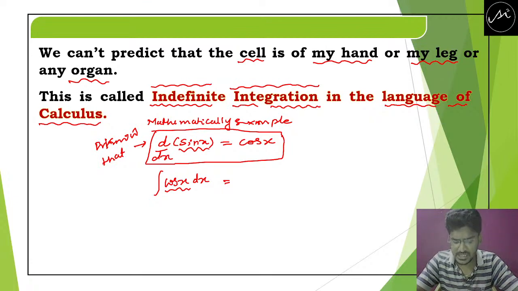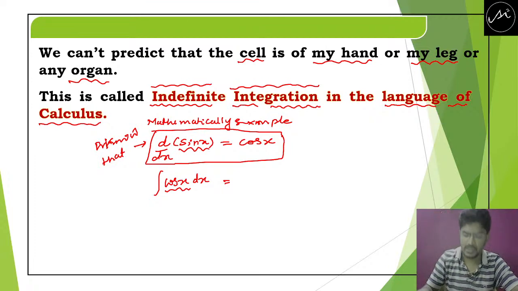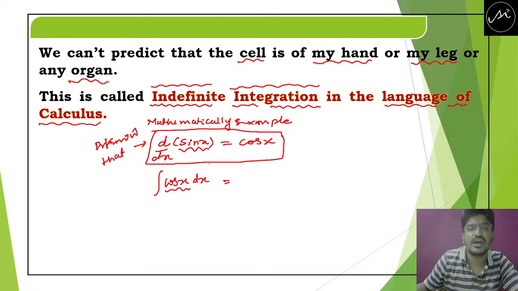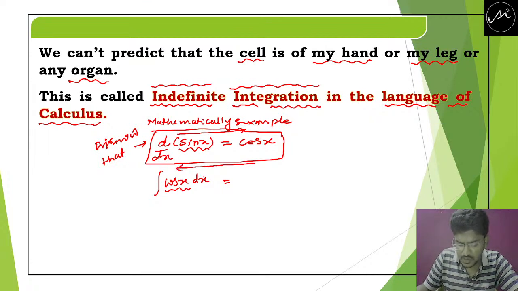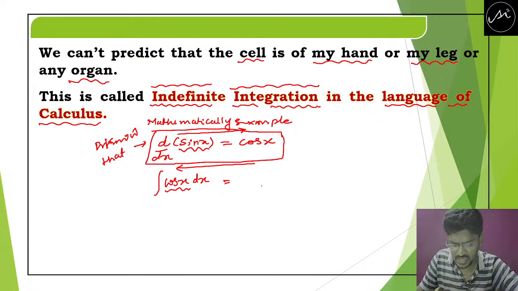I will not tell the answer. If you know the concept, you only can tell, because as I said, differentiation of sin x gives you cos x. Now the integration of cos x must be the reverse process. What must it give? Tell me the answers.